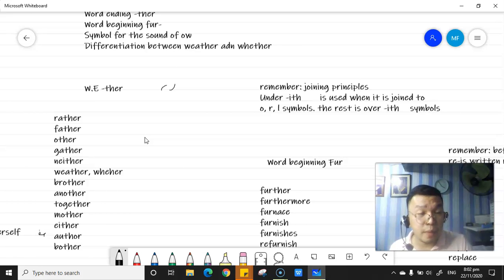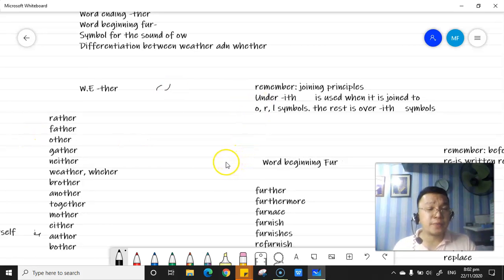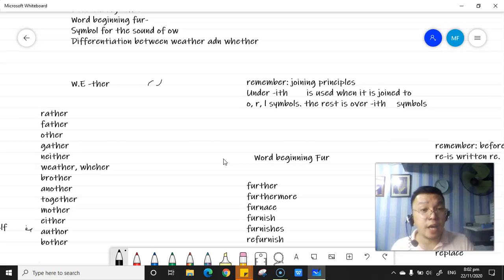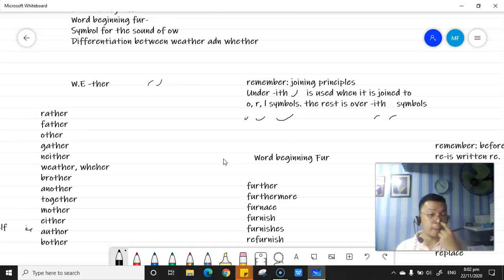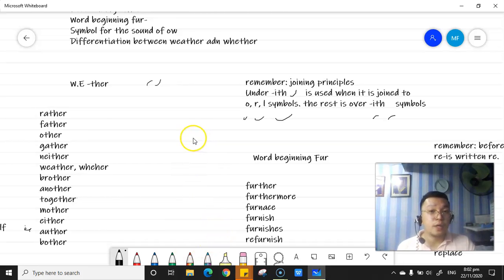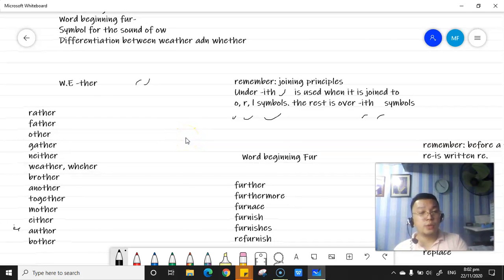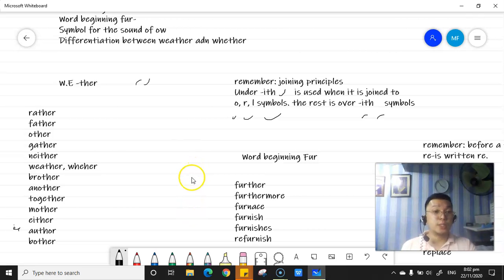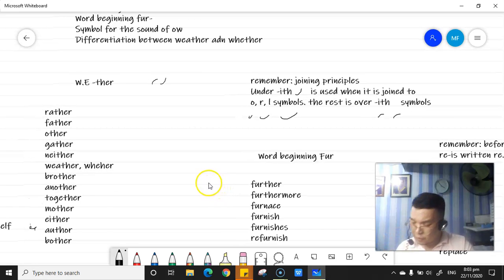We use the underith if it is joined with the O, R, and L symbols, and for the rest, the overith is used.